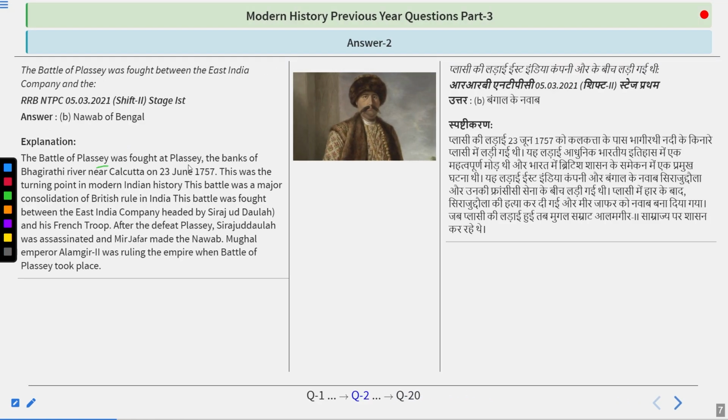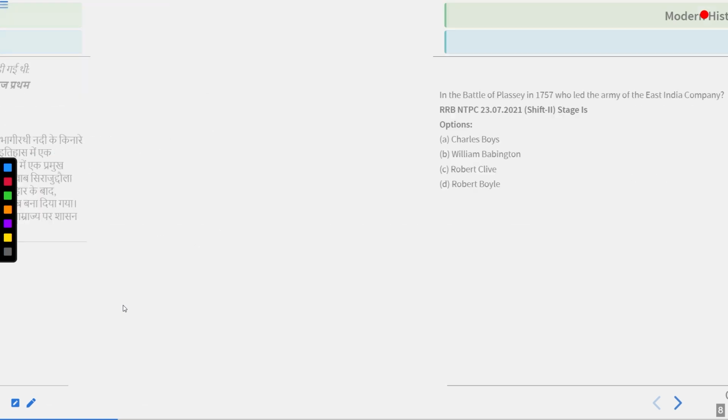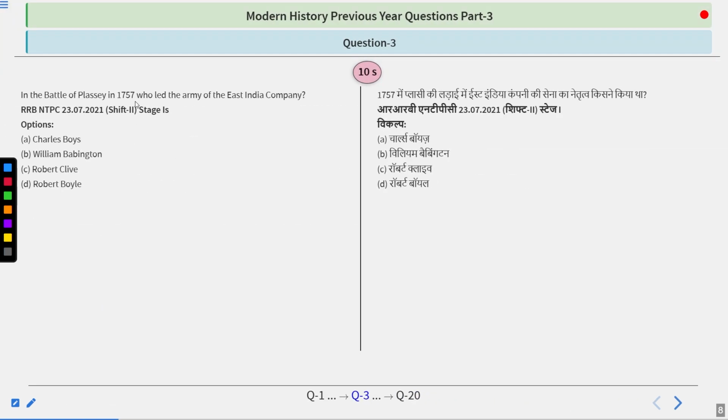The Battle of Plassey was fought at Plassey, on the banks of the Bhagirathi river near Calcutta, on 23rd June 1757. This was the turning point in modern Indian history, and a major consolidation of British rule in India. After the defeat at Plassey, Siraj-ud-Daulah was assassinated and Mir Zafar was made the Nawab. Mughal Emperor Alamgir II was ruling the empire at the time. So do remember that this battle in 1757 was fought between the Nawab of Bengal and the British East India Company.